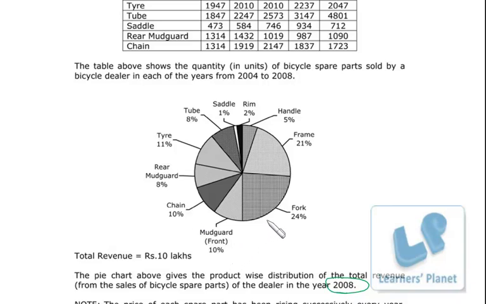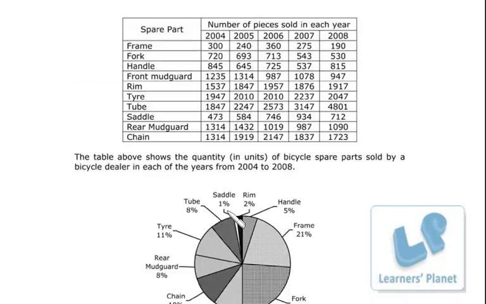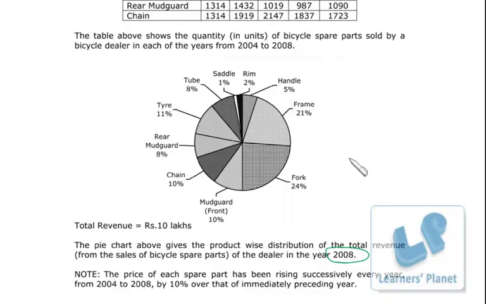And we don't know the price of the spare parts. See over here number of pieces sold which is given, and over here the breakup of revenue is given among different parts. So I just can give you a simple example. Say total revenue is 10 lakh.